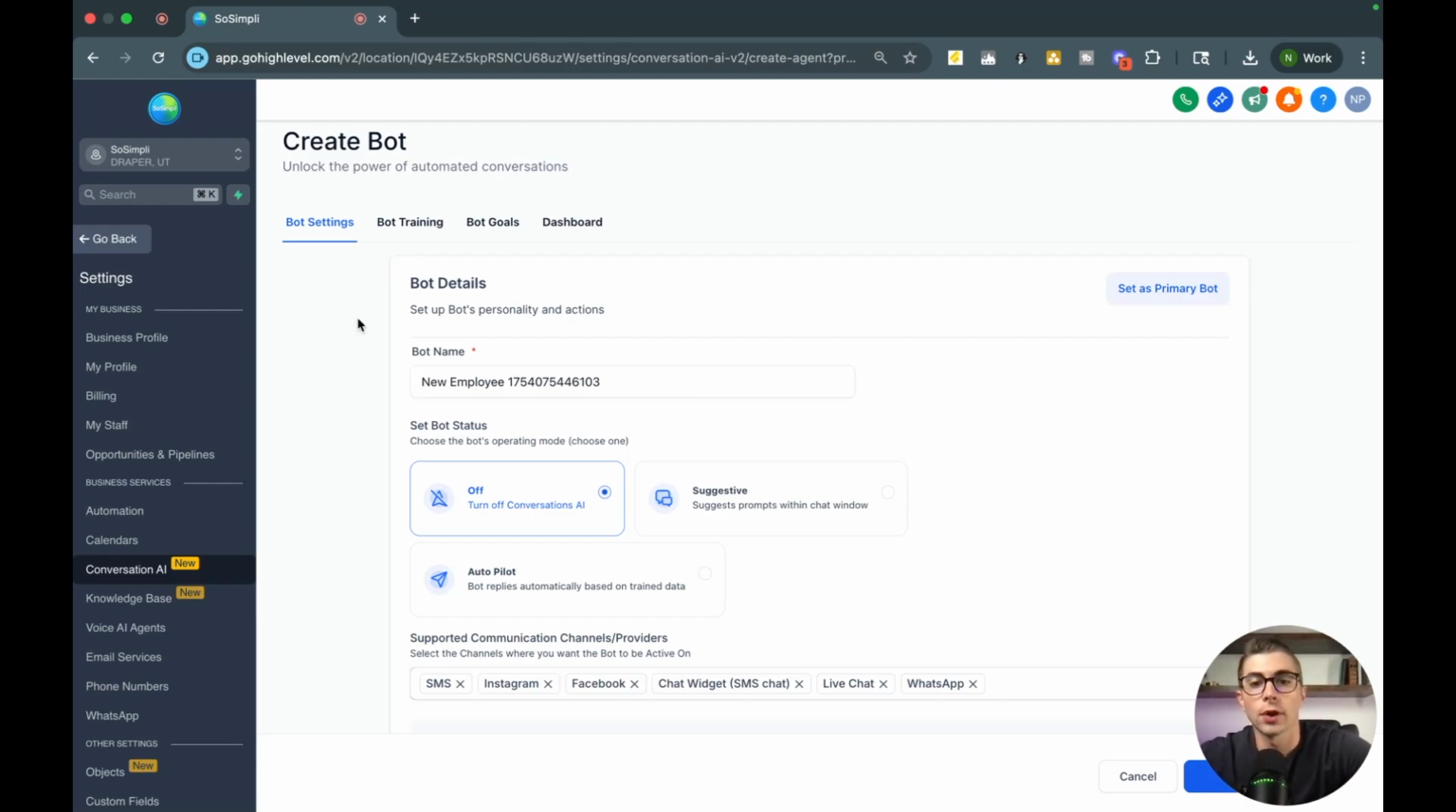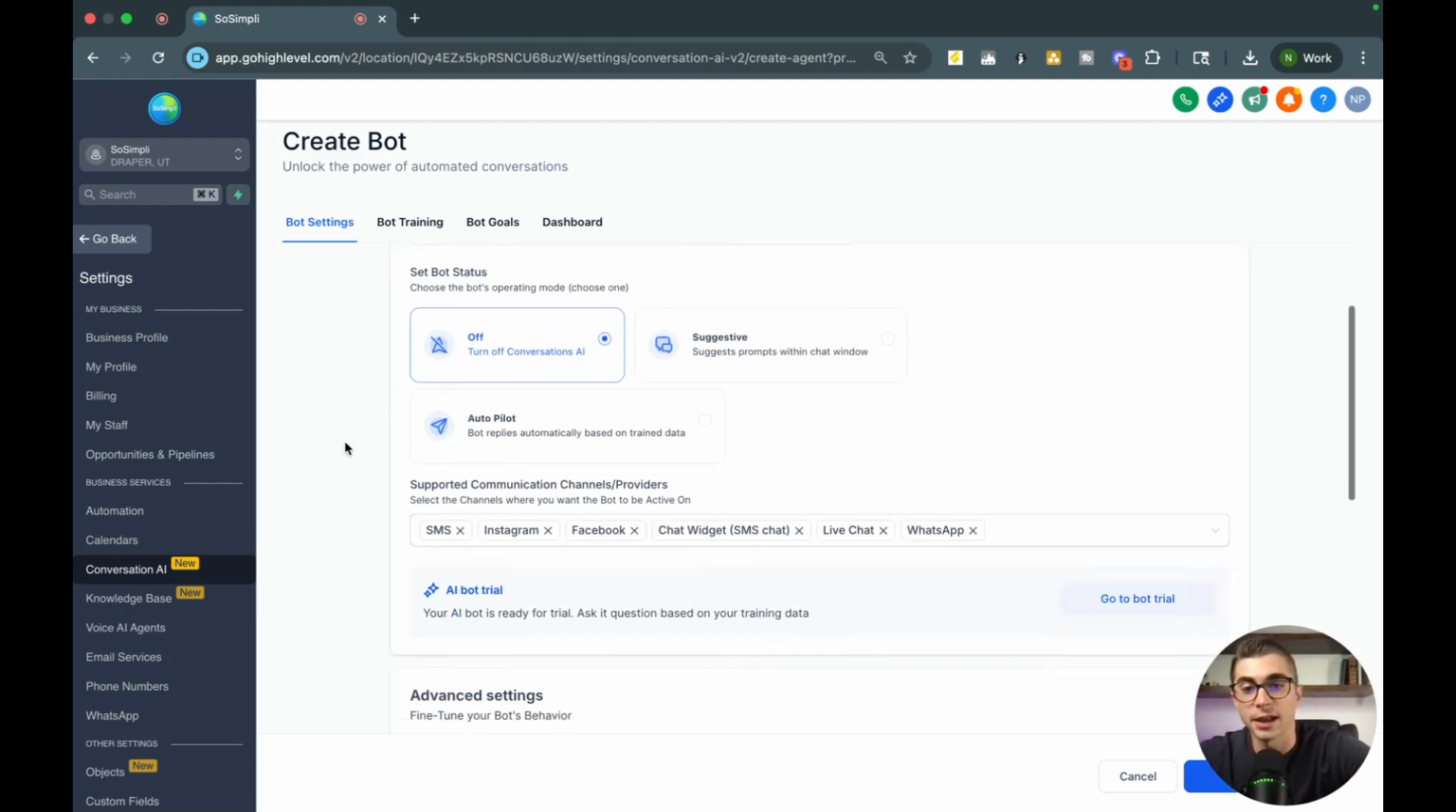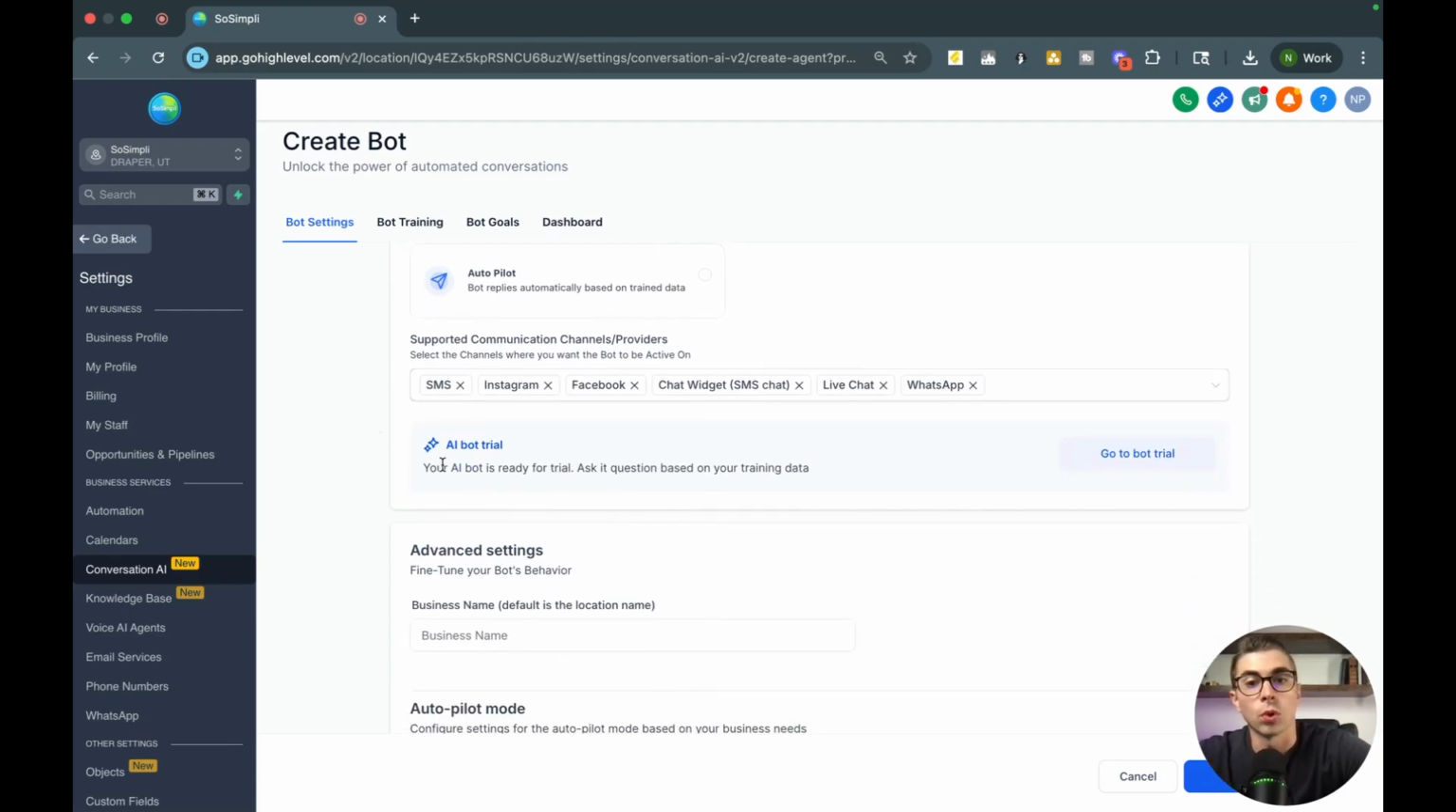On the settings, you're going to give the bot a name, set the status, and select the channels that you want the bot to support.